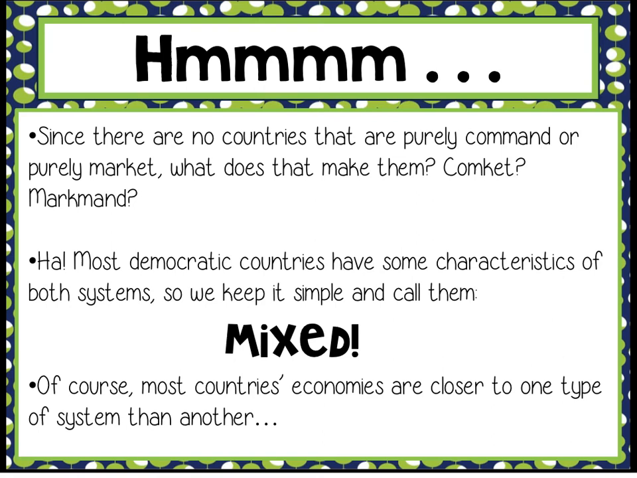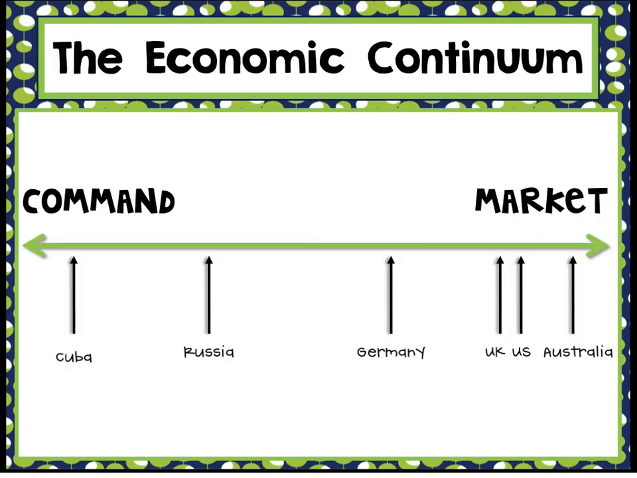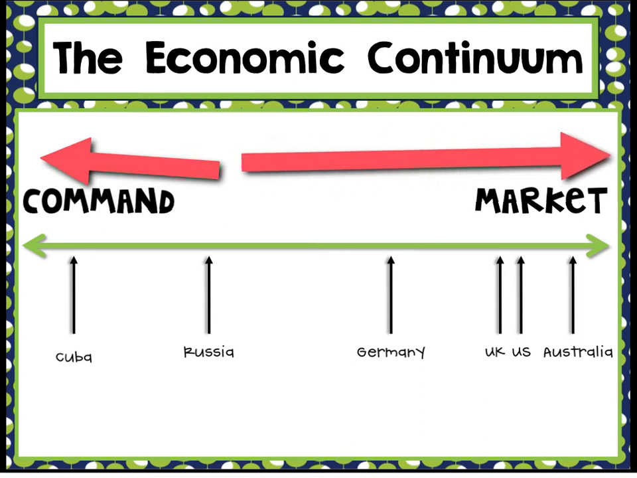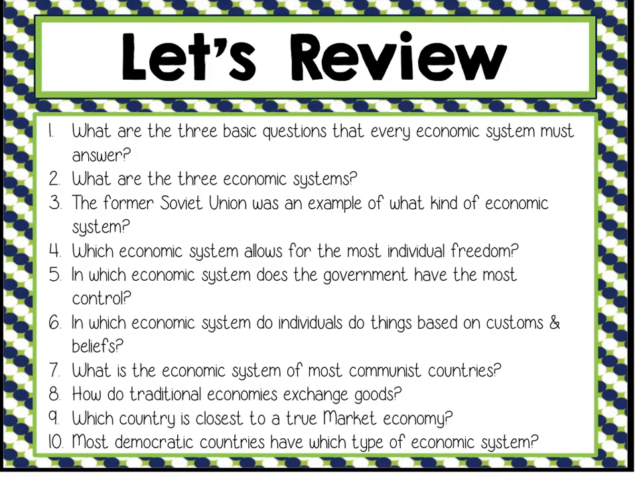Since there are no countries that are purely command or purely market, what does that make them? Comcat maybe? Or maybe you could call it a markman? Actually, most democratic countries have some characteristics of both systems, so we keep it simple and we just call them mixed economies. Of course, most countries' economies are closer to one type of system than another. This chart shows different mixed economies. The countries that go this way are more of a command economy. The countries that go this way are more of a market economy.